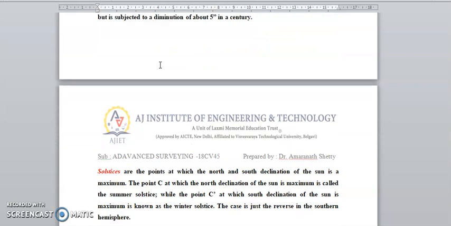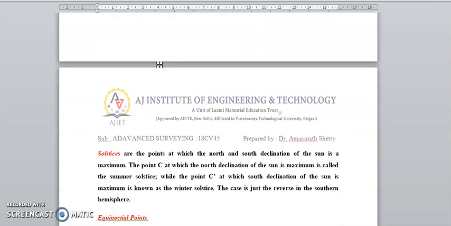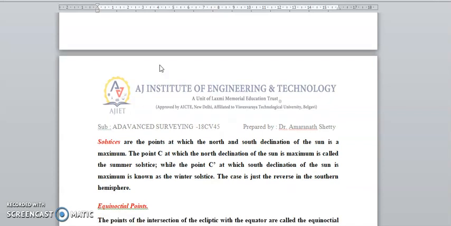Okay. Solstices are the points of maximum north and south declination of the sun. The point C is the maximum north declination of the sun, the summer solstice. The point C dash is the maximum south declination of the sun, the winter solstice, and just reversed in the southern hemisphere.